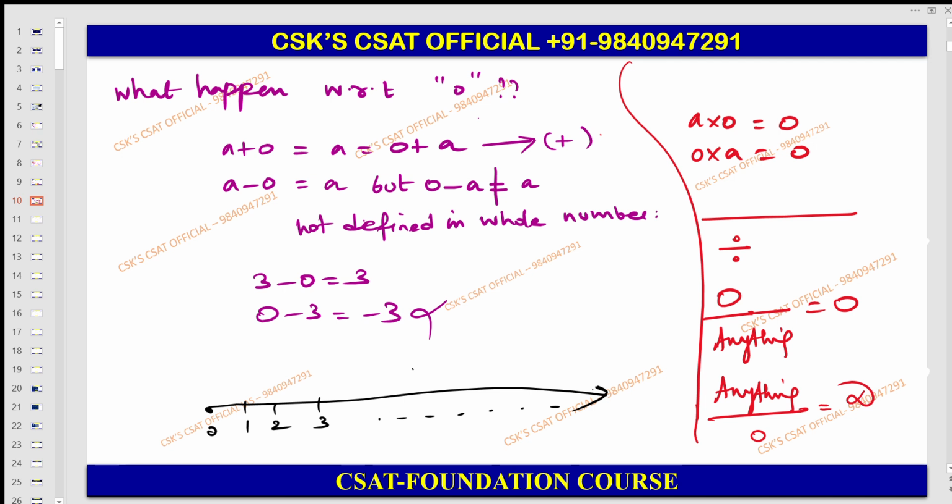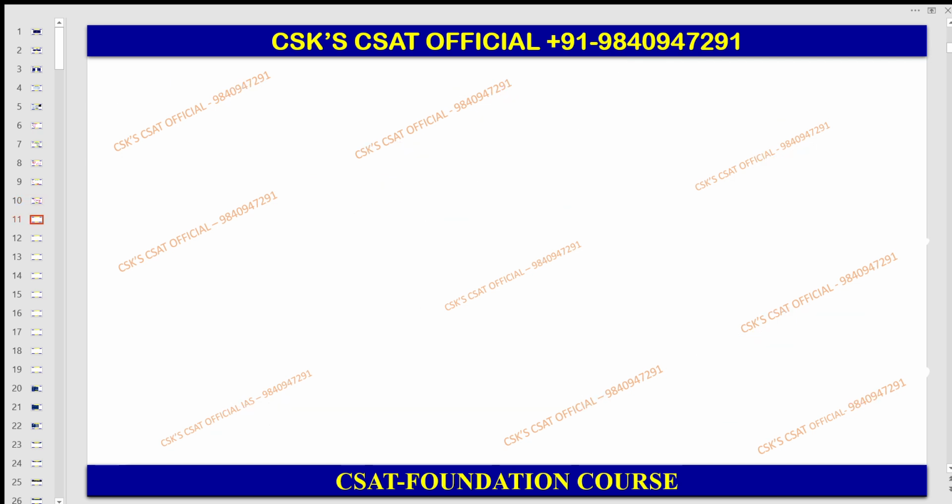Okay. Next, now you can understand why we are getting an integer, because 3 minus 0 is equal to 3, 0 minus 3 is equal to minus 3, which is not defined in the integers as well as not defined in the whole numbers. So therefore we are moving here with respect to the integers. So now you understood why integers, right? Just now I explained why integers.